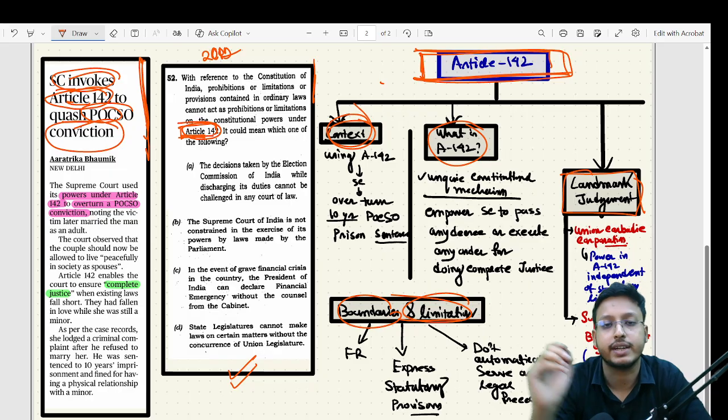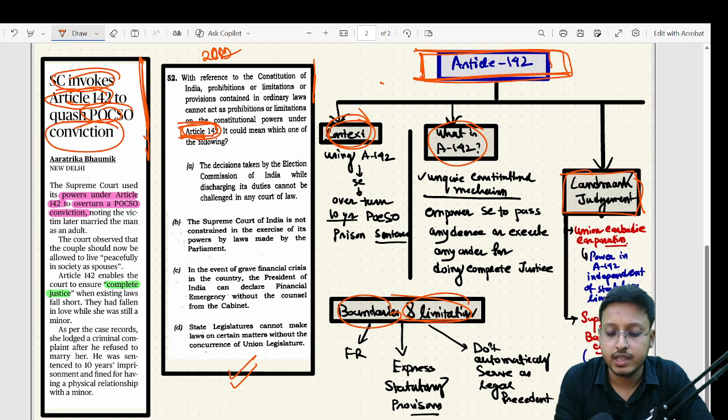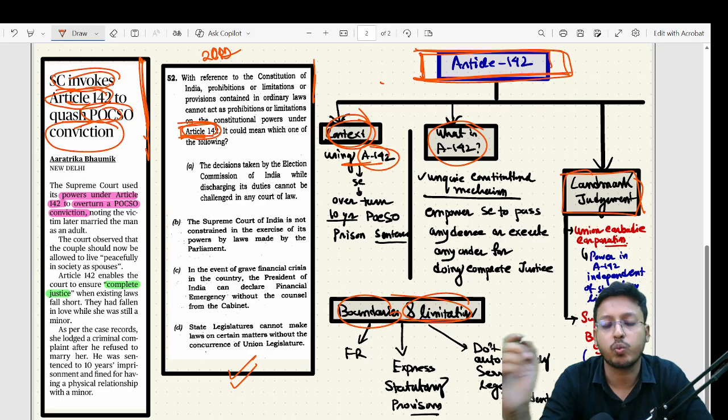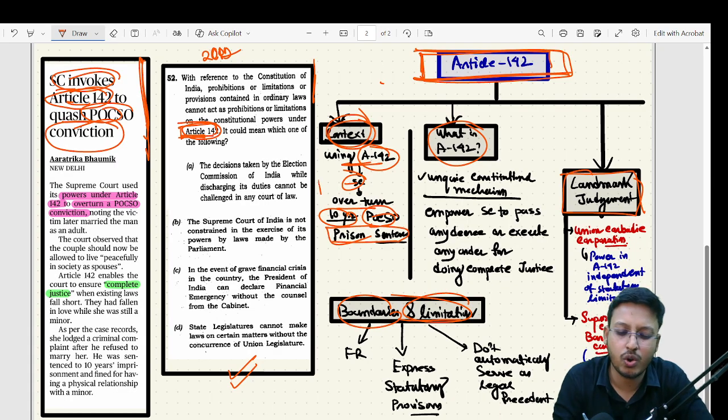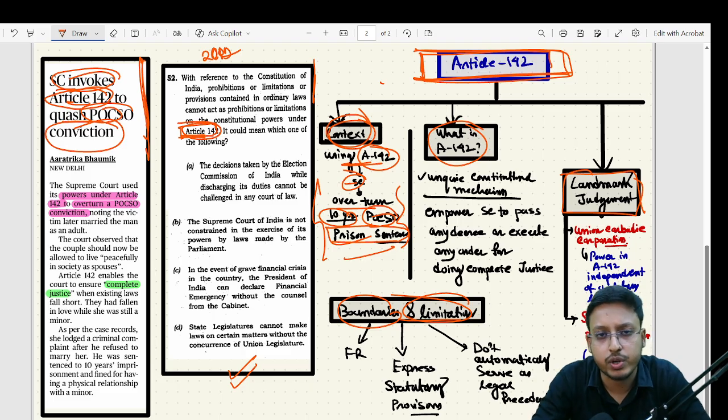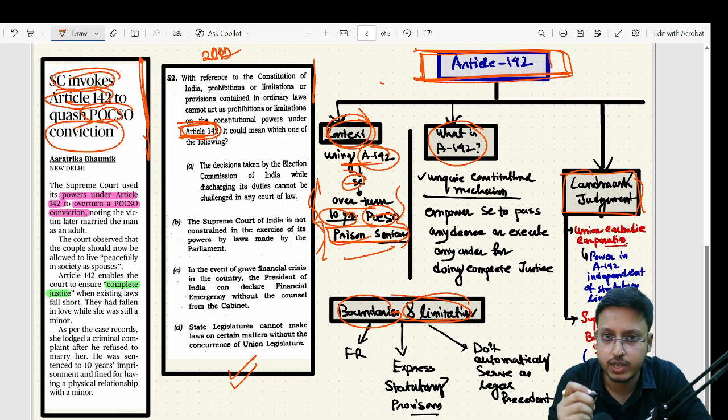Okay, starting with the context. Recently the Supreme Court used Article 142. And why did the Supreme Court use it? Because it was used to overturn 10-year POCSO prison sentences. There are a lot of details, but that is not important from our prelims perspective. If you want to know that, that's a different thing, but here we want to keep it very concise and to the point for prelims. So understand that there was a POCSO prison sentence, and to overturn that, the Supreme Court used